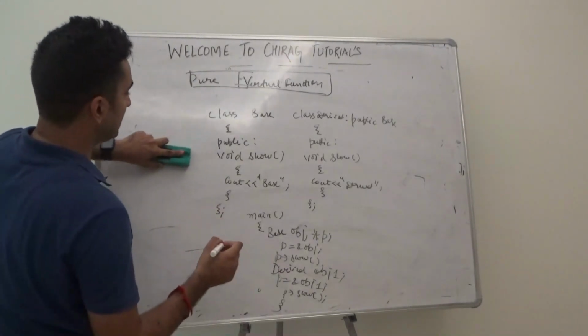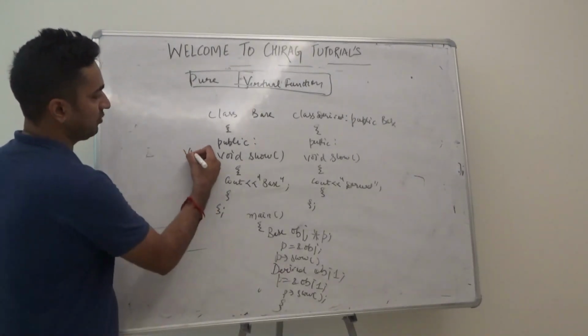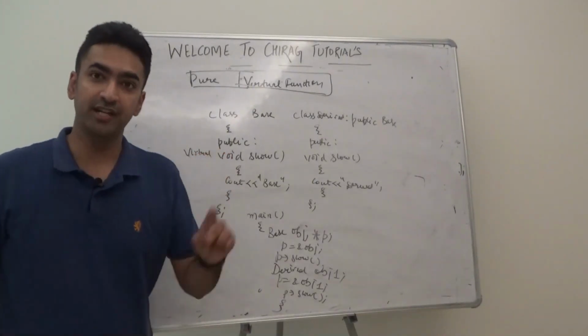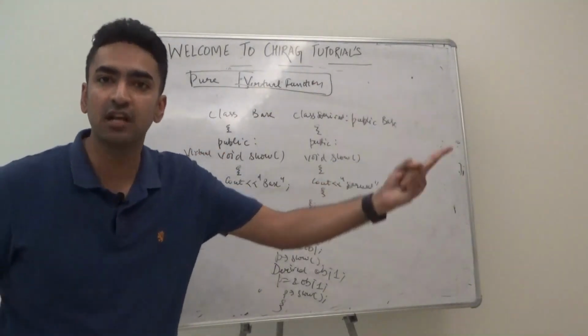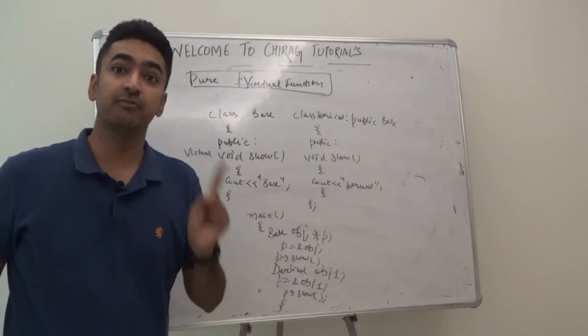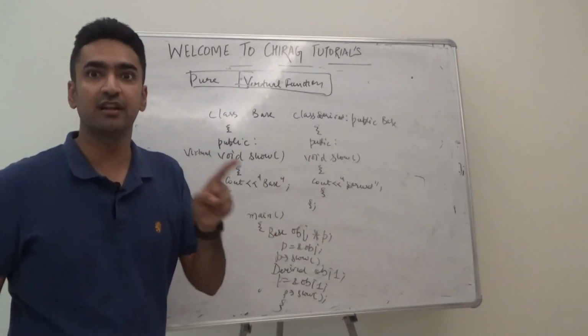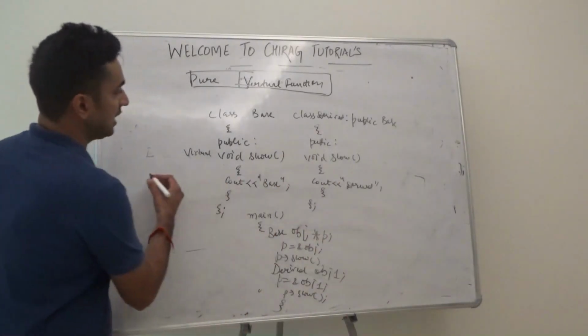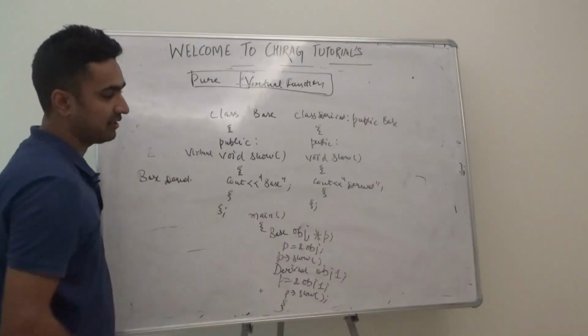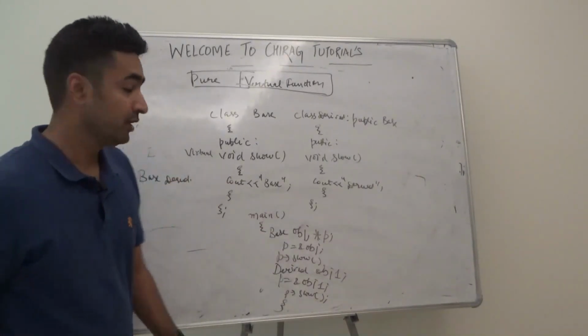So to avoid this situation we use the concept of virtual. Now over there the virtual function did that if the pointer points to a base class object, the base class function should get called. If it is pointing to a derived class object, the derived class function should get called. The answer came as base, derived in that particular scenario.